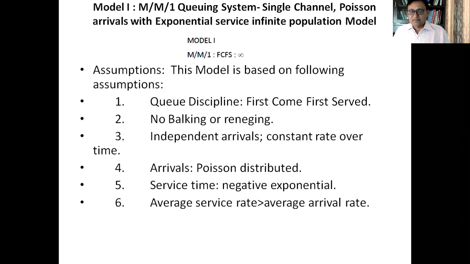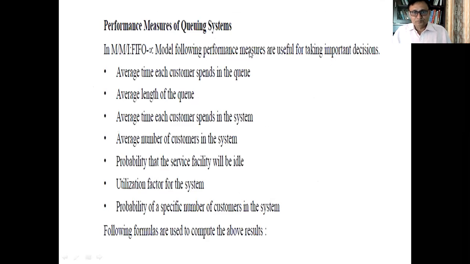Similarly for service time, if I say that in an hour 5 customers will be served, it doesn't mean that they will be served collectively or that they will be served after every 10 minutes. In totality, a probability distribution is there that they will be served according to some pattern. So the average service rate is always greater than the average arrival rate. Only then will we be able to chalk out and run this model.